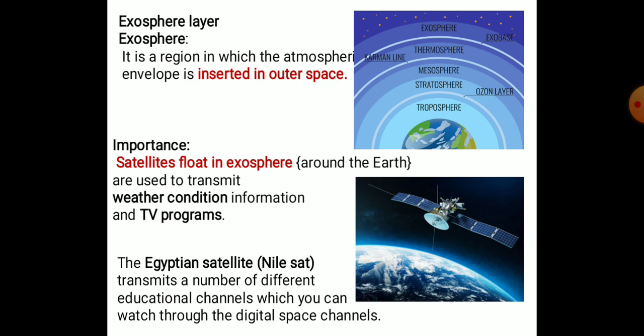And now look at this picture. It is the exosphere layer. It is a region in which the atmospheric envelope is inserted in the outer space. And about the importance, satellites floating in the exosphere around the Earth are used to transmit weather conditions information in TV programs. And the Egyptian satellite NileSat transmits a number of different educational channels which you can watch through the digital space channels.